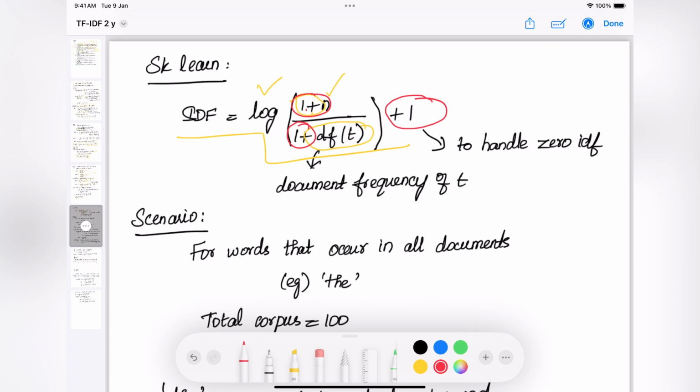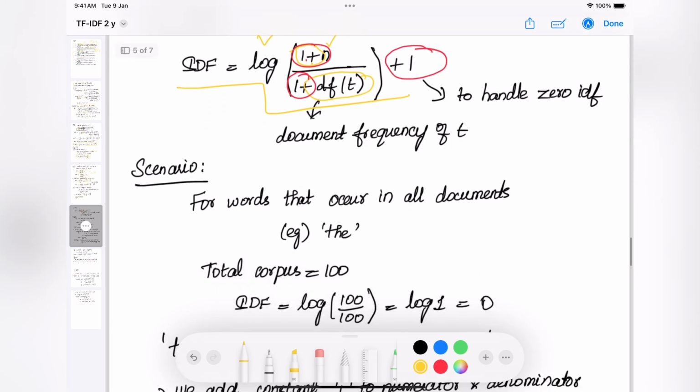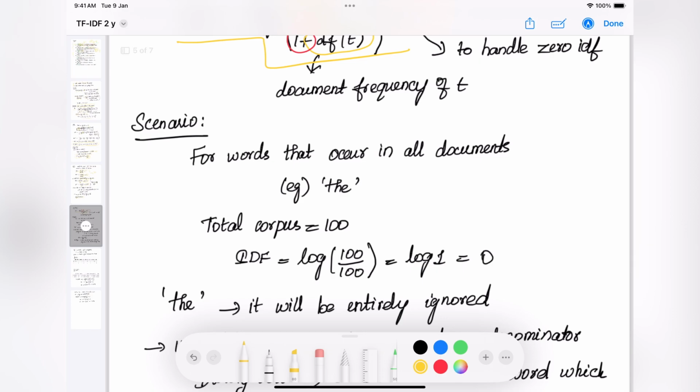So why did scikit-learn make these additions to the original formula? To understand that, let me take an example. Let's take a word like "the". We already discussed that words like "the" are very less important words, and they will be present in almost all the documents in the corpus. So if you want to calculate the IDF of it, how do we do that?